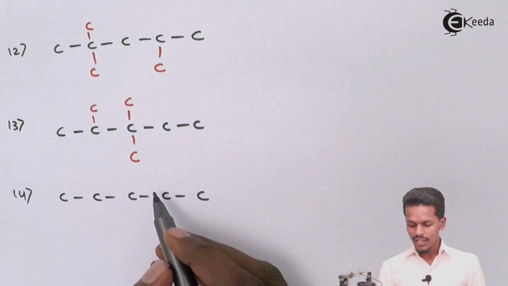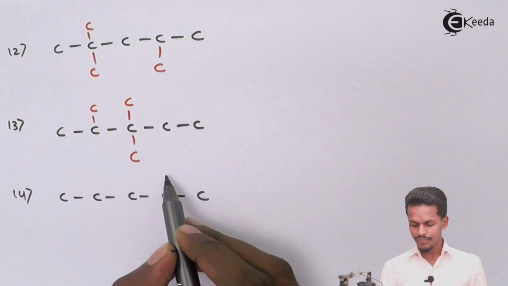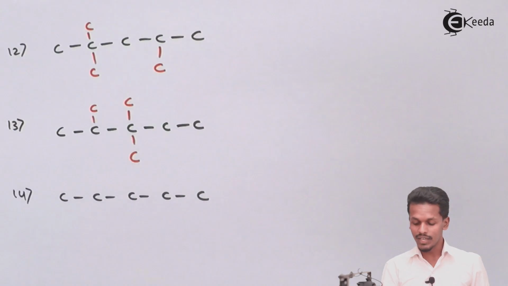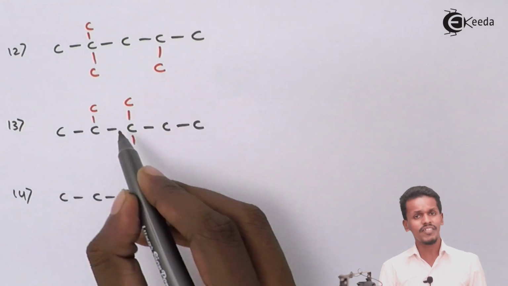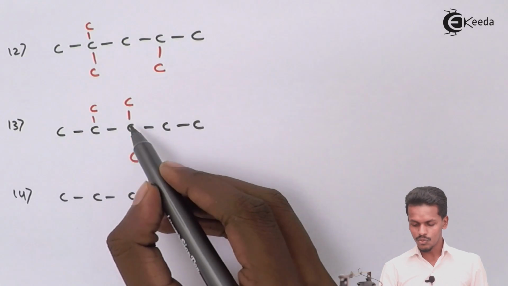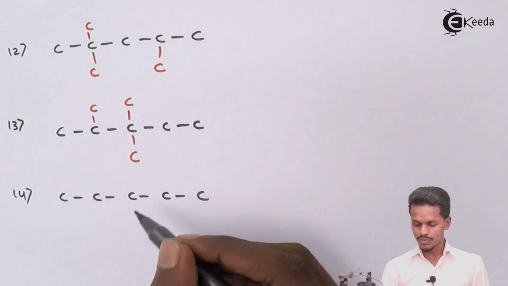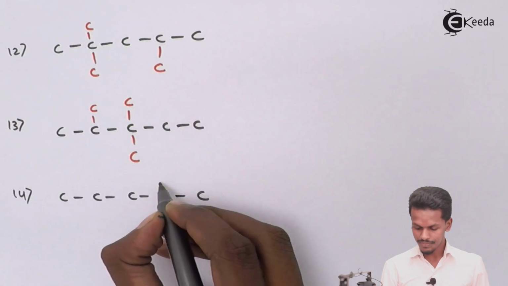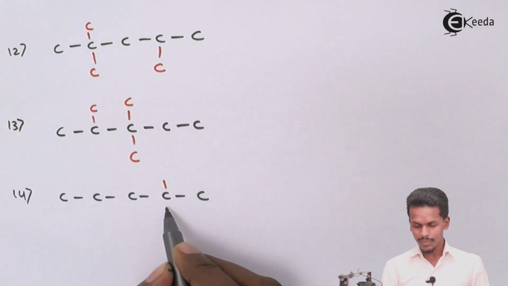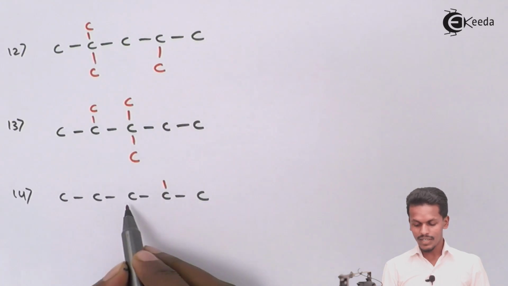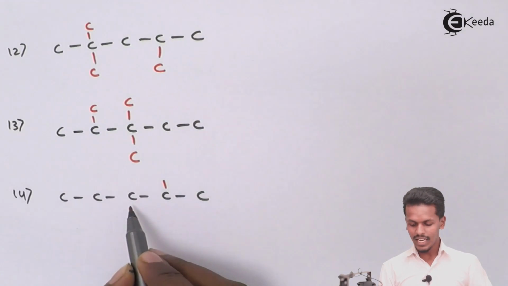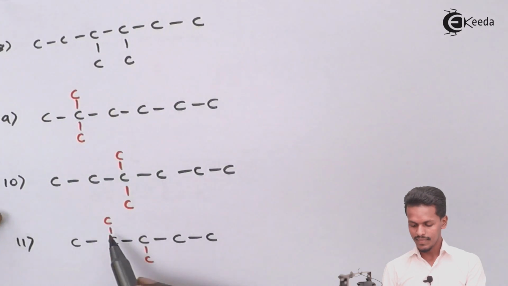And in this case, suppose I draw a neo carbon atom over here, and soon I have drawn one carbon atom over here, so both will be the same. They won't have a difference. Suppose I draw in this manner, so the carbon is attached over here, and one carbon is attached over here, and the next carbon is attached over here, so this would be similar to the 11th one that we had, as you could see.